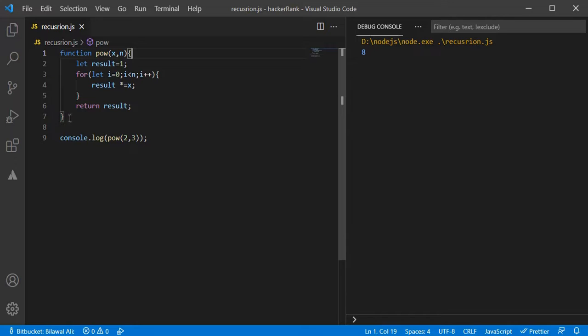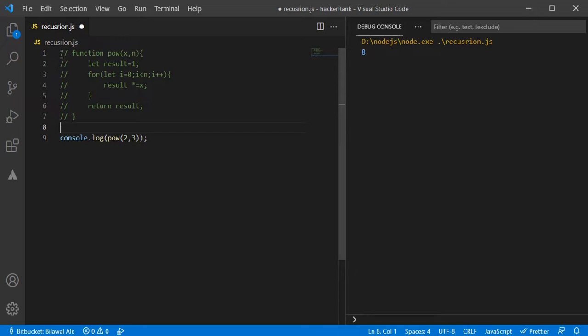The other way of thinking is recursive thinking. Simplify the task and call the function itself again.